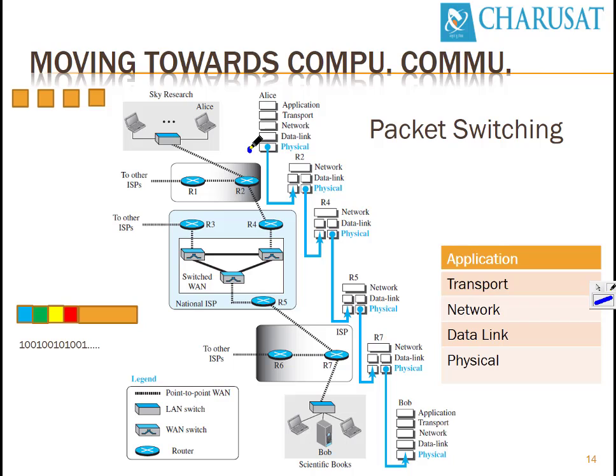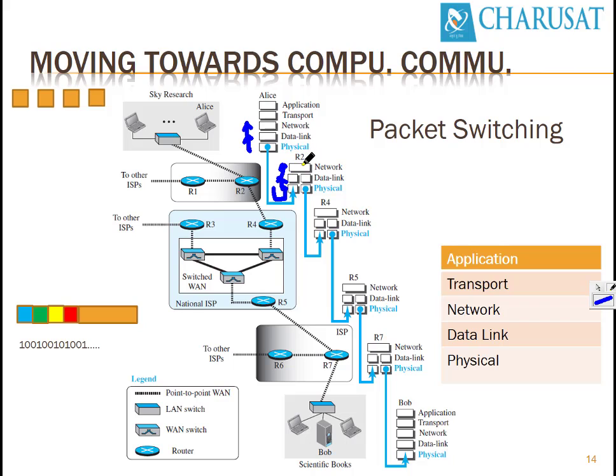So first, the physical layer of R2 will receive electrical signals, convert them to ones and zeros, and give them to the data link layer. The data link layer interprets this information as belonging to it, then gives it to the network layer, because the network layer works up to network layer. So R2 will provide data. You can see in this diagram, when R2 receives data, the physical layer receives electrical signals, then it goes to the data link layer. The data link layer identifies this data belongs to it, then gives the data to the network layer.